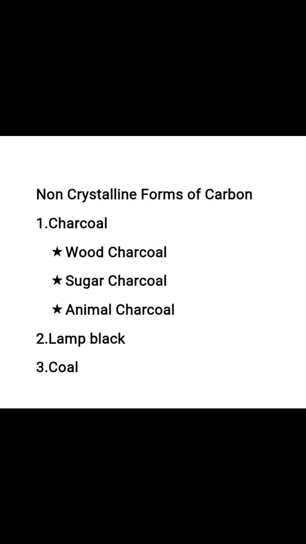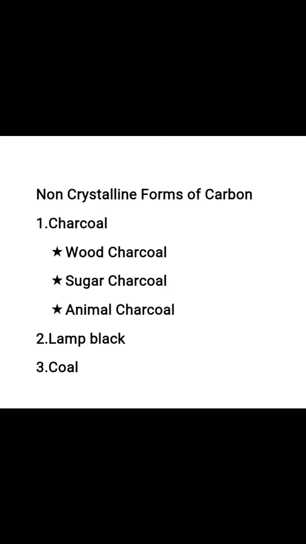Students, today also we will continue with the lesson carbon and its allotropes. And today's topic is non-crystalline forms of carbon. Before that we have done crystalline forms of carbon and these were graphite, diamond and fullerene. Here different forms of carbon are there which are non-crystalline or amorphous in nature. First is charcoal, second is lamp black and third is coal. Now we are going to learn these things in detail.